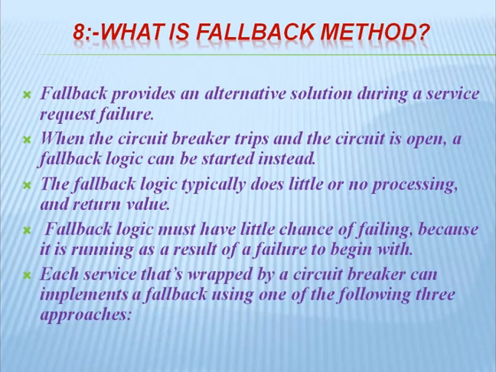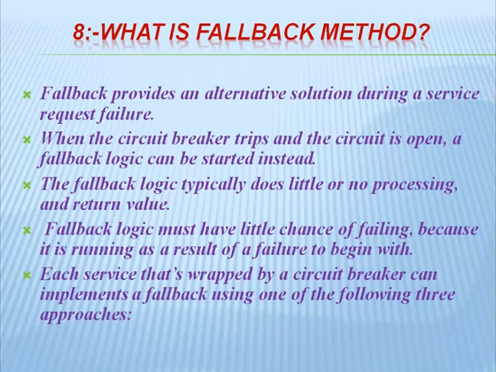Each service that's wrapped by a circuit breaker can implement a fallback using one of the following three approaches. Each service wrapped with a circuit breaker is linked with a fallback method.